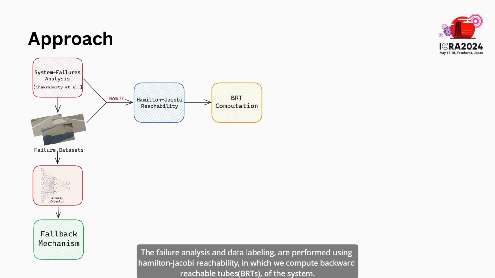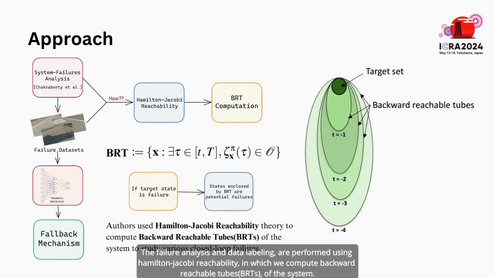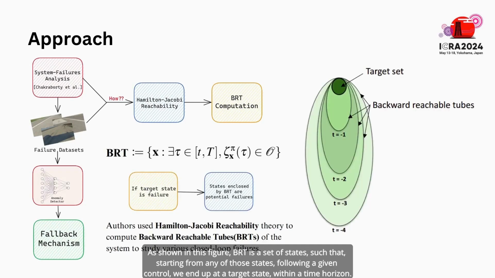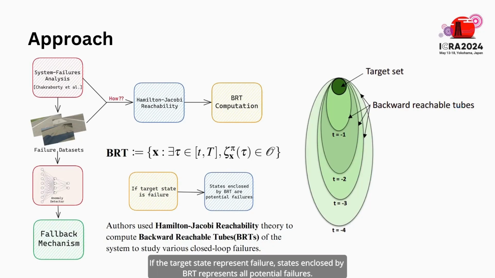The failure analysis and data labeling are performed using Hamilton-Jacobi reachability, in which we compute backward reachable tubes (BRTs) of the system. As shown in the figure, a BRT is a set of states such that, starting from any of those states, following a given control, we end up at a target state within a time horizon. If the target state represents failures, states enclosed by the BRT represent all potential failures.